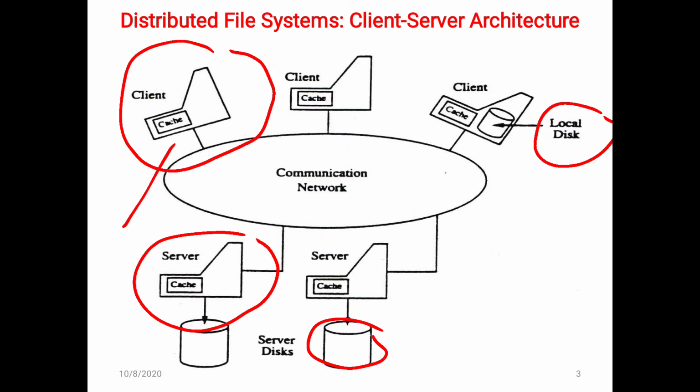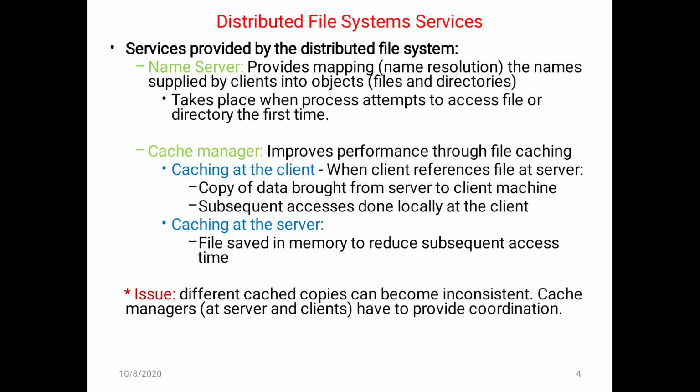Coming to the next slide, there are the following services which are provided by the distributed systems. The first service provided by the distributed file system is the name server, or we can simply say a name. Generally, whenever a client requests the server for accessing data or a file, a mapping mechanism is required to resolve the client request into objects equivalent to files and directories.